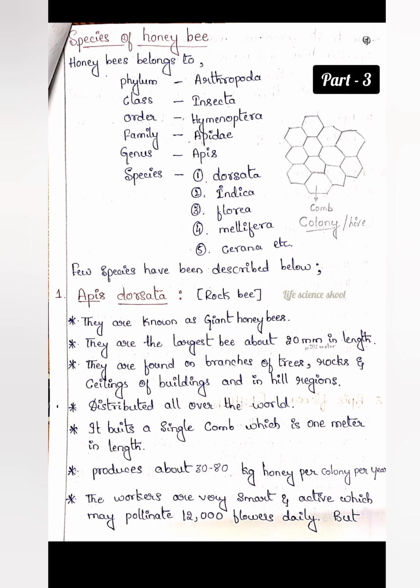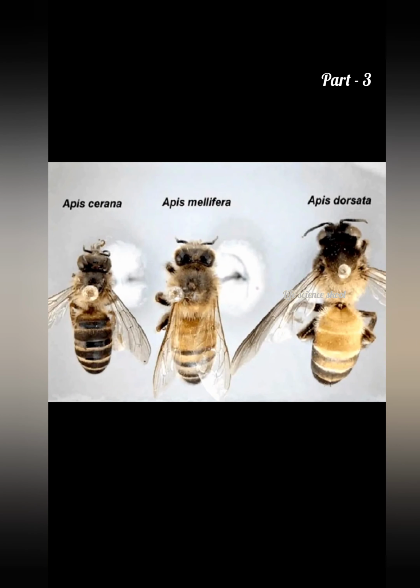The common name for Apis dorsata is rock bee, and they are also known as giant honey bees. Here Apis dorsata has 3 names: the scientific name Apis dorsata, the second one rock bee, and the third one giant honey bees. If you want to look at how Apis dorsata is, here we have the picture. The last one from the right side is Apis dorsata, the middle one is Apis mellifera, and the third one is Apis cerana. These are the different species of honey bee.